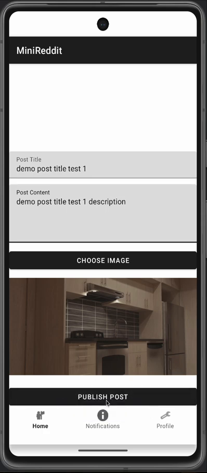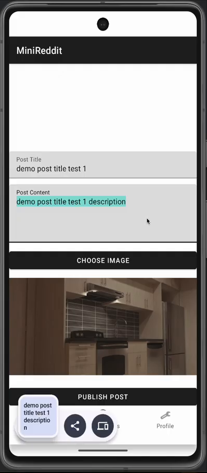All right, and the user needs to join this board in order to post. Within a community board, if the user is not a member, the user cannot post. So this is the restriction that I have added. So in order to save time, I'll just